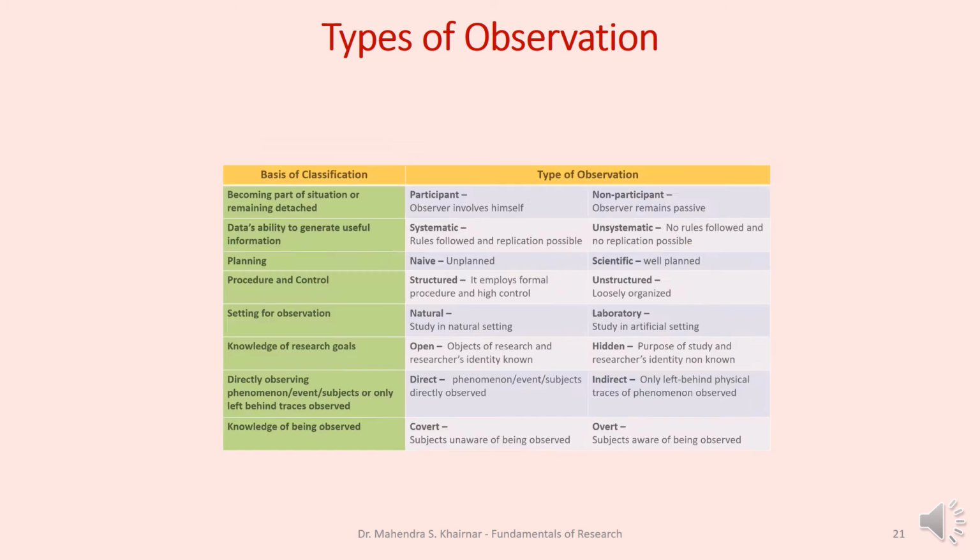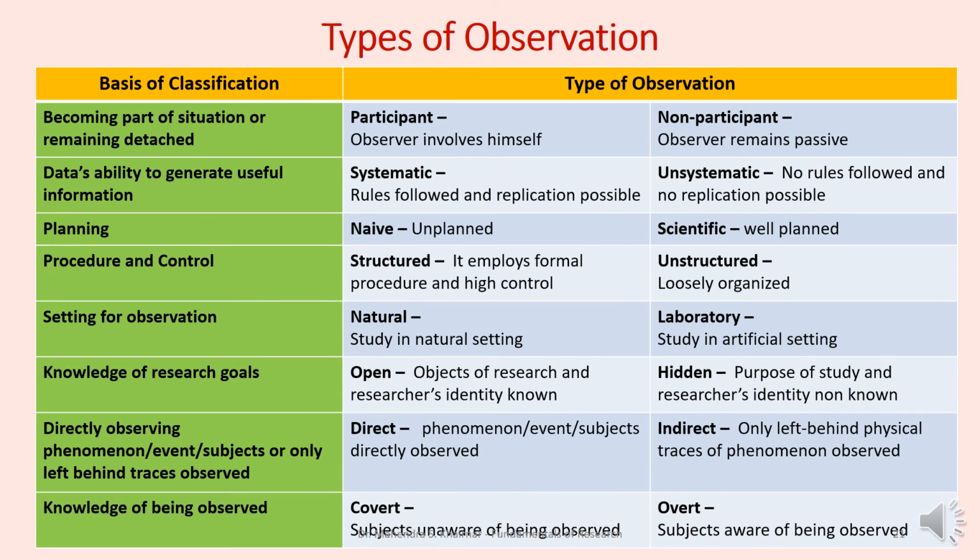Then types of observations. The observations can be classified on the basis of certain parts. The types of observations are participant, non-participant, systematic, unsystematic, naive and scientific, structured and unstructured, natural and laboratory, open and hidden, direct and indirect, covert and overt.